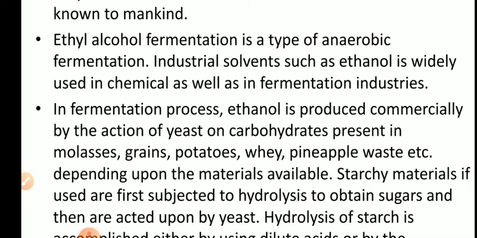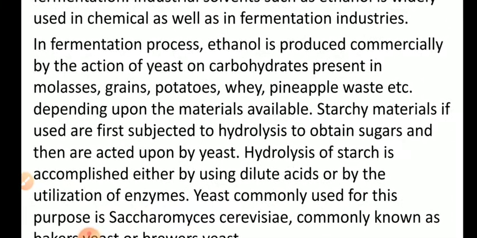There are various industrial solvents that can be produced by using microorganisms, for example ethanol, acetone, butanol, etc. Industrial solvents like ethanol are widely used in chemical as well as in fermentation industries, and find wide application. We will discuss that in the end. In the fermentation process, ethanol is produced commercially by the action of yeast on carbohydrates present in raw materials like molasses or grains or potatoes or whey, pineapple waste, etc., depending upon the materials available.